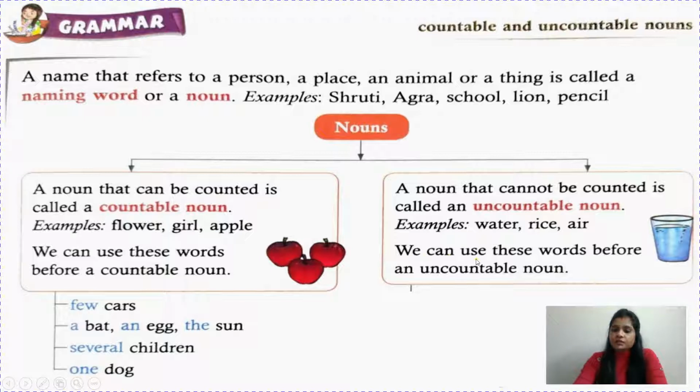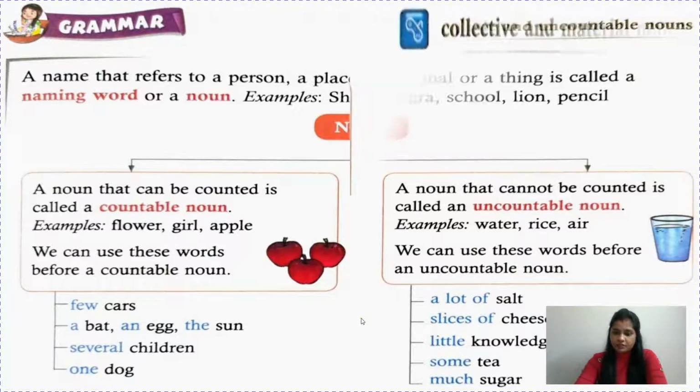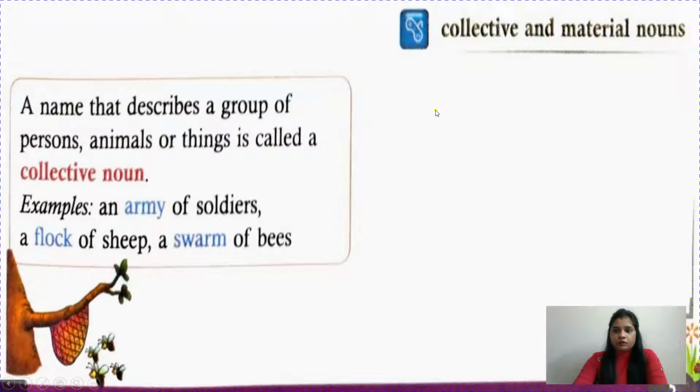We can use these words before an uncountable noun, like a lot of salt, slices of cheese, little knowledge, some tea, much sugar. So it is shown that for a countable noun you can use few, the, several and one. And for an uncountable noun you can use a lot of, slices of, little, some, much. Now collective and material noun, children, we will learn here.